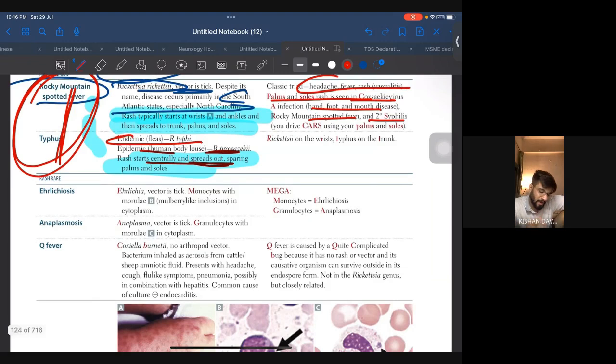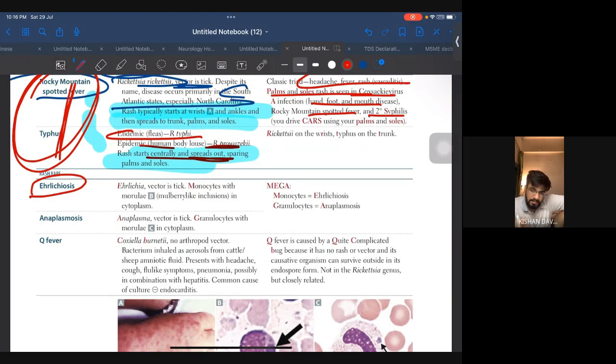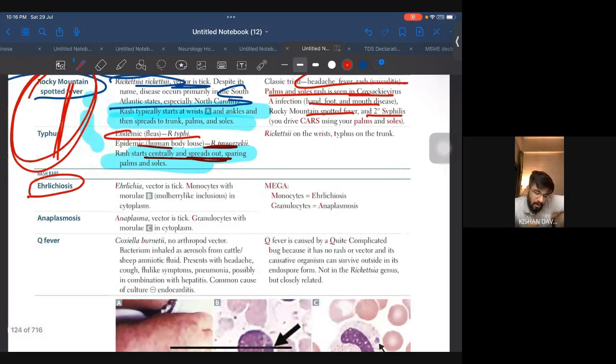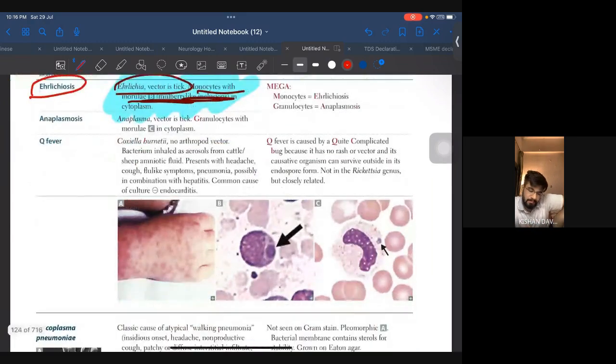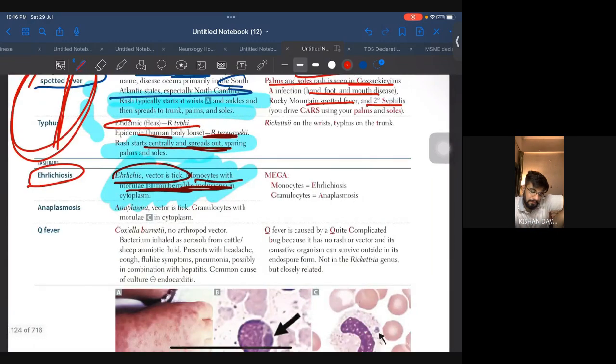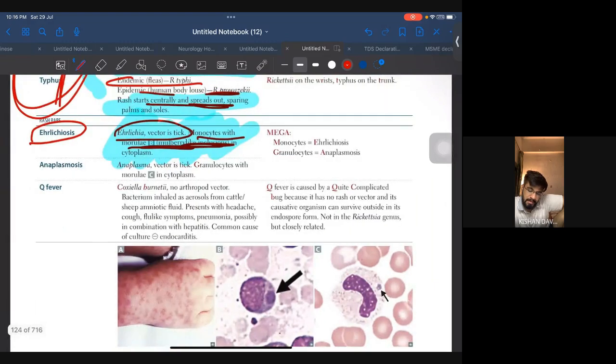All right, coming to ehrlichiosis, which we read the name of before. Vector is tick, monocytes with morula, mulberry-like inclusions. Very high yield, very high yield. Make sure you know this properly. Okay, and the name and the image, they will give you this image. You should be able to identify it.